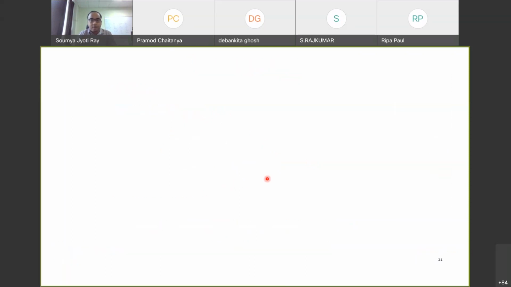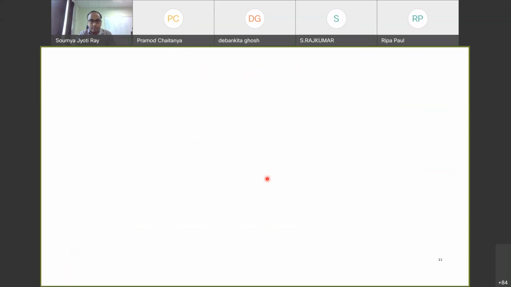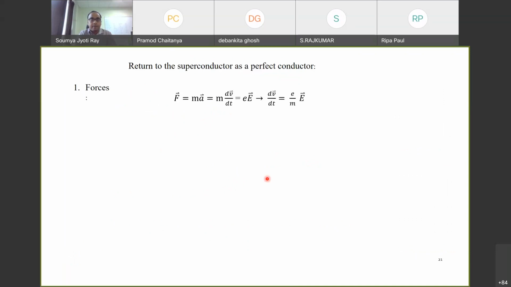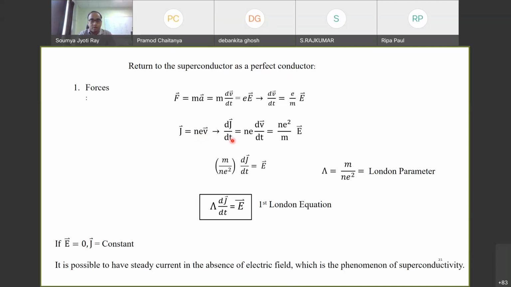They have also used the basic equations like force equals m times a, and current J equals nev, that is carrier density, electronic charge and velocity. And from there they got two equations. One is called the first London equation, where the electric field is expressed in terms of the time derivative of the current density.